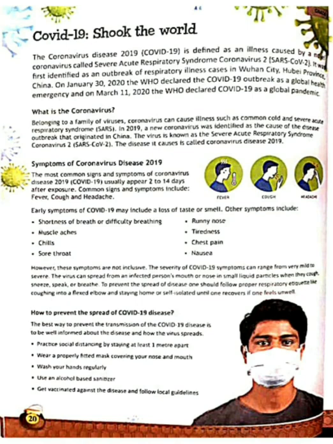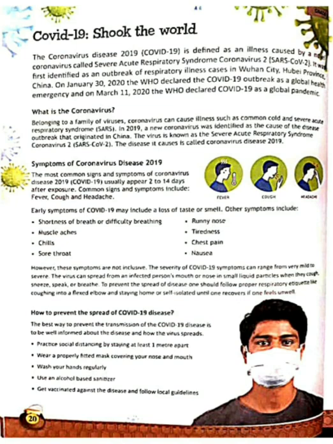What are the symptoms of this disease? The most common signs and symptoms of coronavirus disease 2019 usually appear 2 to 14 days after exposure. Common symptoms include fever, cough and headache. Early symptoms of COVID-19 may include a loss of taste or smell, and other symptoms like runny nose, tiredness, chest pain, nausea, sore throat, muscle ache, etc. Lots of things are there depending on the person. However, these symptoms are not exhaustive. The severity of COVID-19 symptoms can range from very mild to severe.